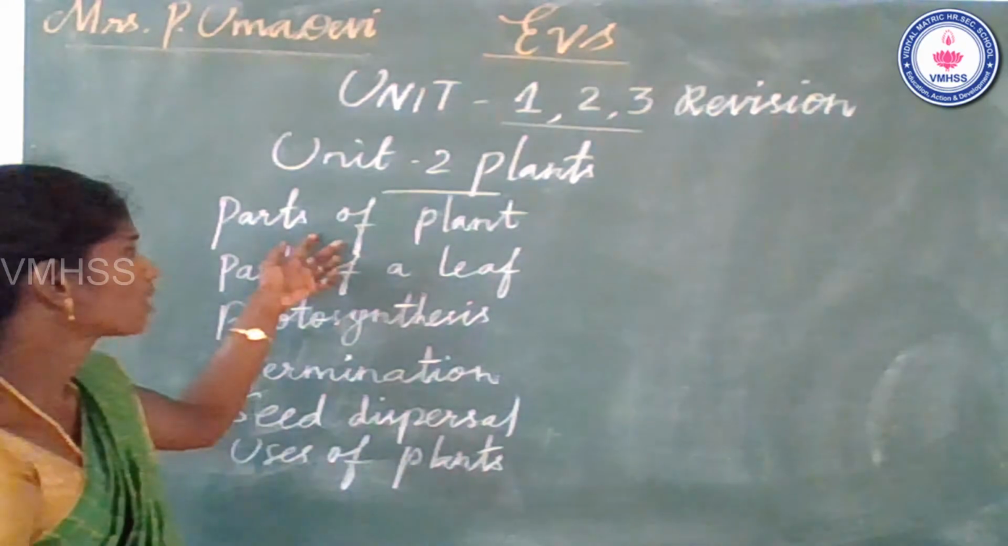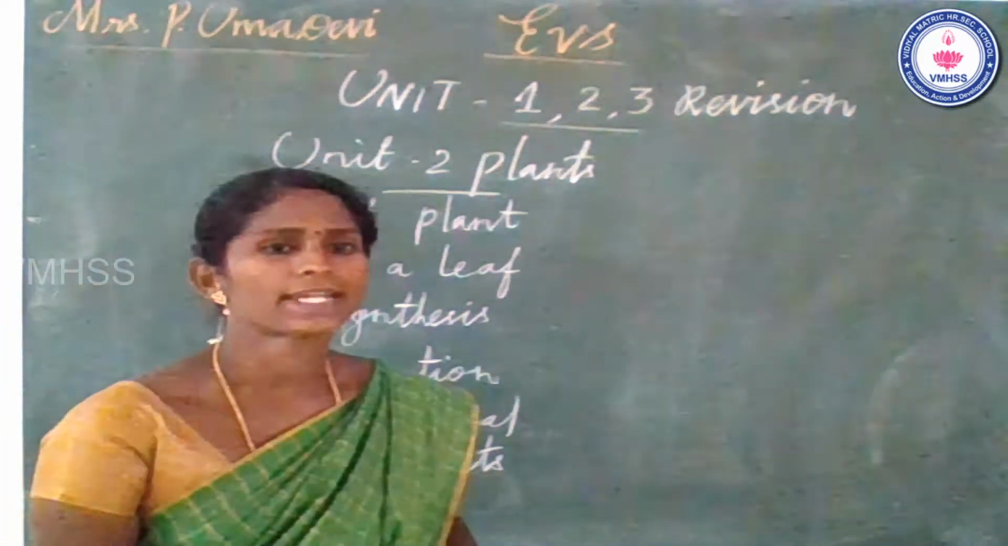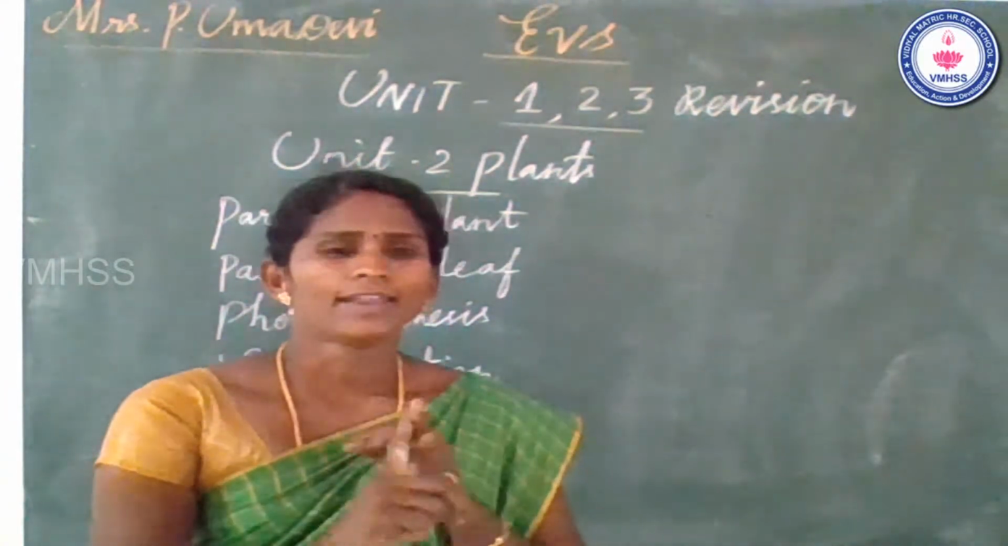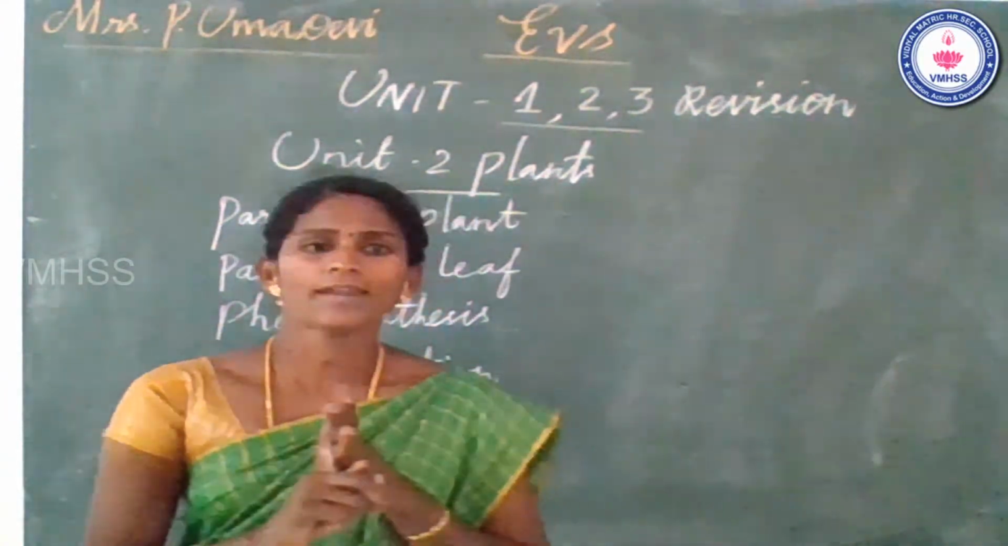Okay. First one, what are the parts of a plant? How many parts of a plant? You already know that. Yes, very good. Root part, stem part, leaf part, fruit part, and flower part.